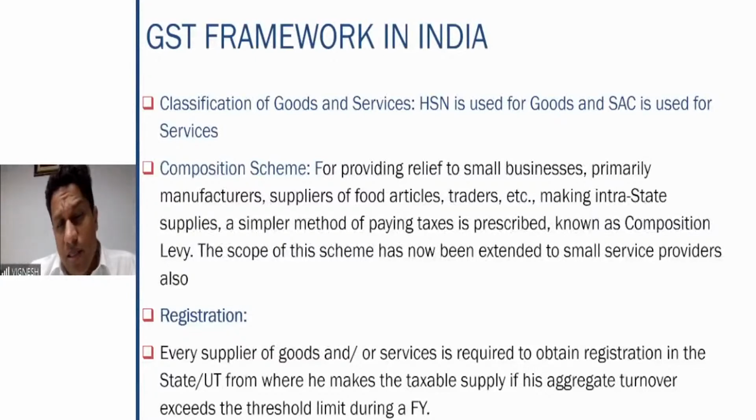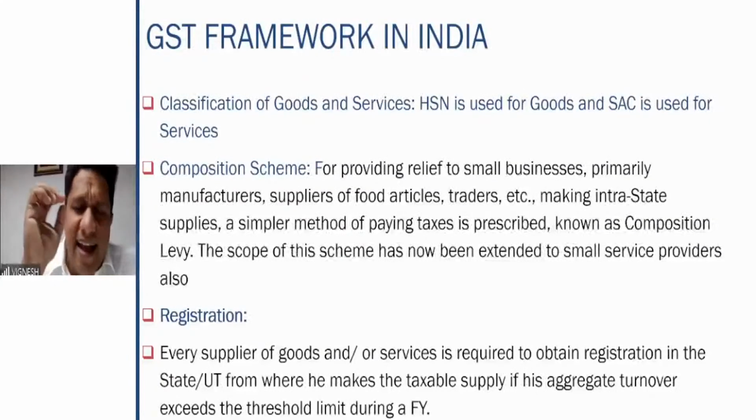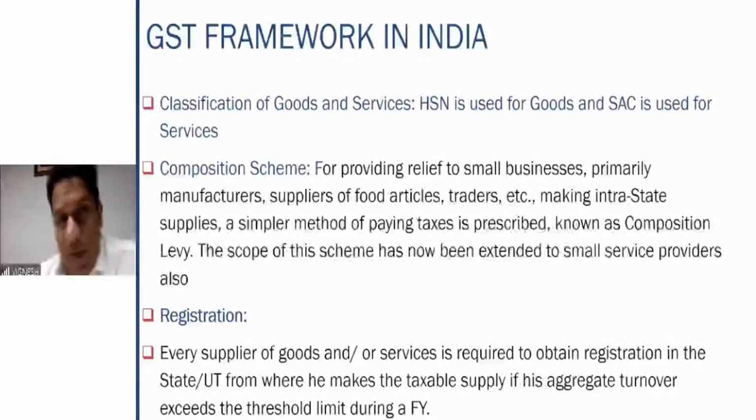So how do you classify the good? HSN system, that is Harmonized System of Nomenclature. HSN system is used for the goods. So what is this HSN? It is an internationally accepted coding system for goods, right? In this HSN list, you can just Google it, it's a huge list and covers each type of product. So therefore, HSN digits are important.